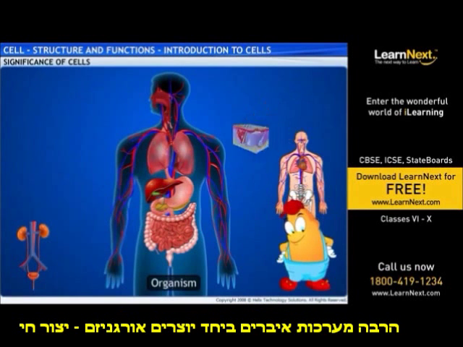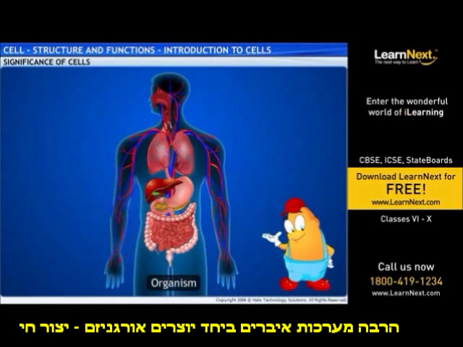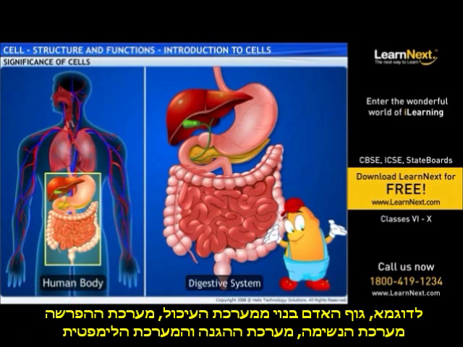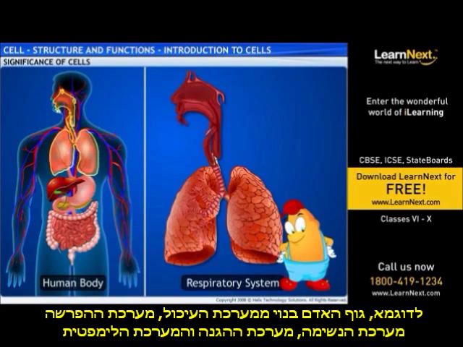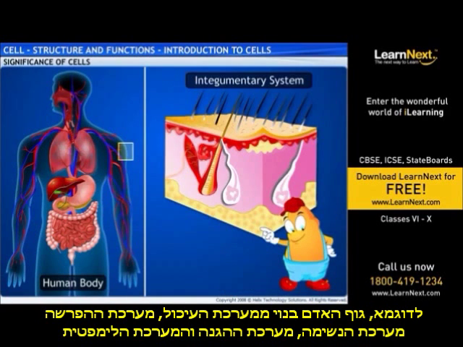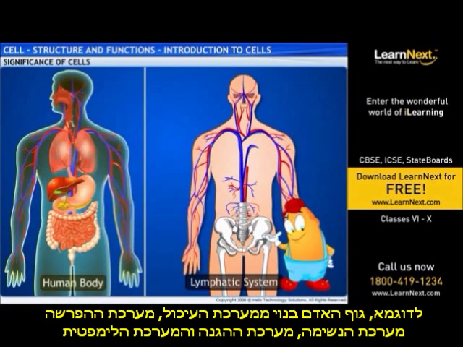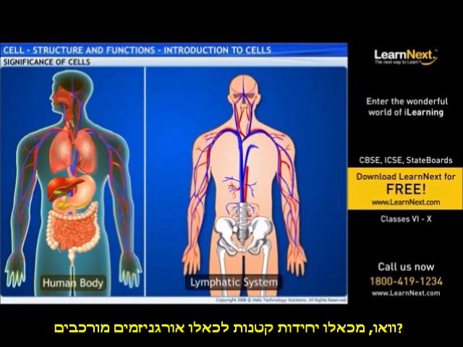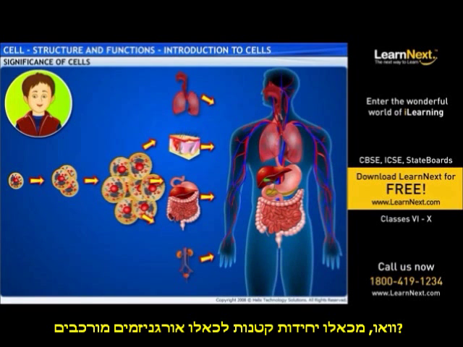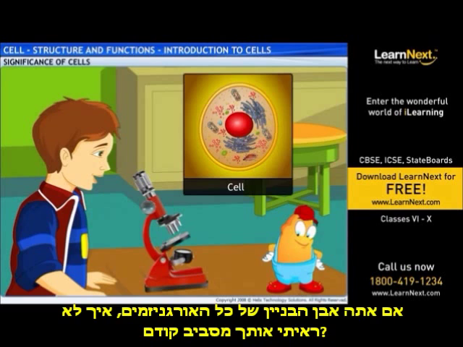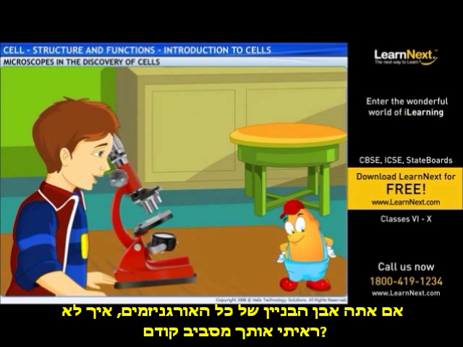Many organ systems together form an organism. For example, the bodies of human beings consist of the digestive system, excretory system, respiratory system, integumentary system, and lymphatic system. Wow. From such a tiny unit to such complex organisms? If you are the building block of all organisms, how come I've never noticed you around before?